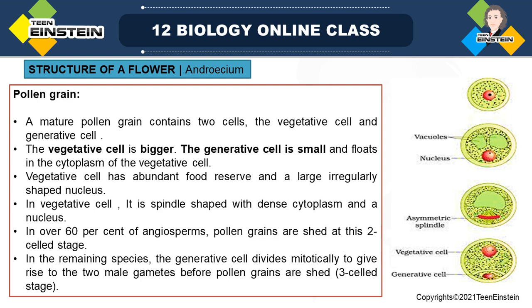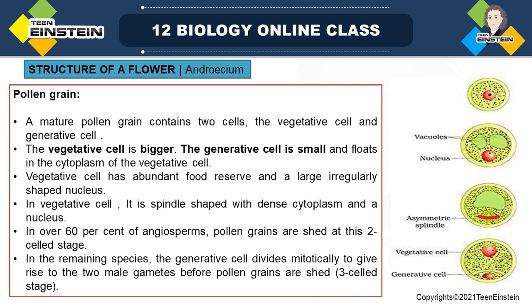So the pollen grain will have one bigger vegetative cell and two small male gametes, three cells in total. So while shedding from the anthers, the pollen grain will be at the three-cell stage in a few species. Clear?